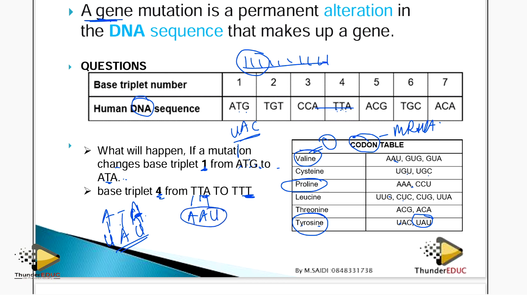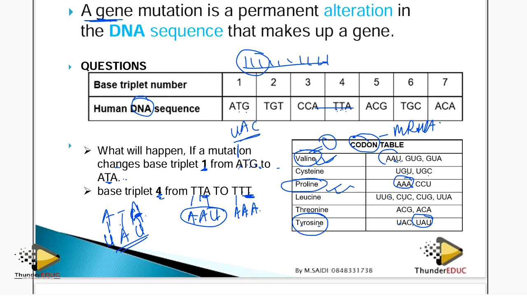Let's first find this one: T goes with A, T goes with A, and then T goes with A. So I'm going to look for AAU, which is valine, and then AAA is proline.